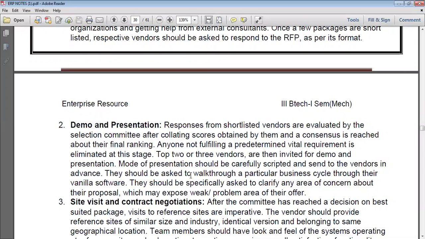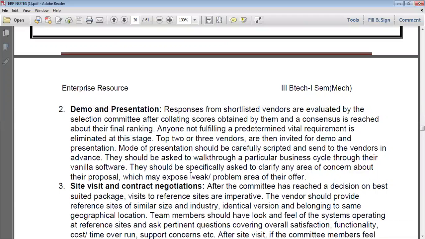The mode of presentation should be carefully scripted and sent to the vendors in advance. This is the demo and presentation. We know the subject, the language, and the presentations they have in a particular application. They should also be specially asked to clarify any area of concern about their proposal.